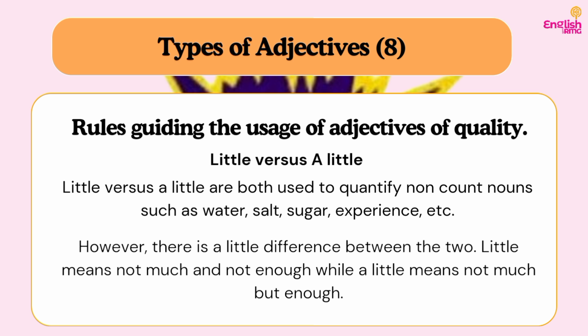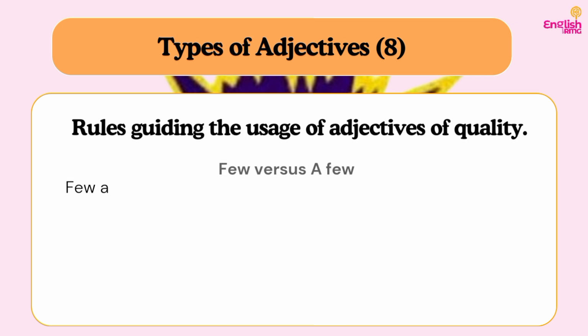So, for example, if I say I have little oil in the kitchen, I'm saying I don't have enough. So the next thing will be that I cannot prepare jollof rice and chicken. That is, it is so little that it is not enough. But if I say I have a little oil in the kitchen, I'm saying I don't have much, but it is enough. So the next thing will be that I can prepare jollof rice and chicken. Do you understand the difference between the two now? Little, not much, not enough. A little, not much, but enough.